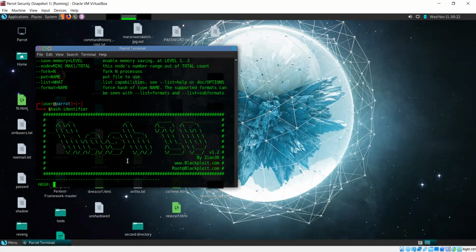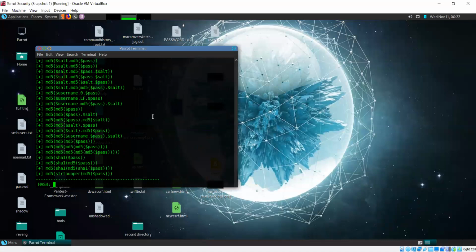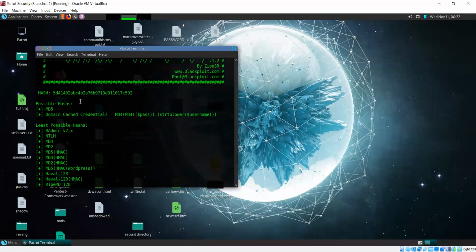Now coming back to this, the input is any hash value. For example, I'm giving it this hash as an input. If I press enter now, this is the hash that we gave it, and it is telling us that the possible hashes are either MD5, or these are some cached credentials for a domain. But actually this is correct. It's an MD5 hash. This is an MD5 hash value I just grabbed off the internet.